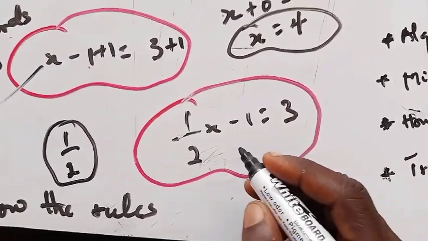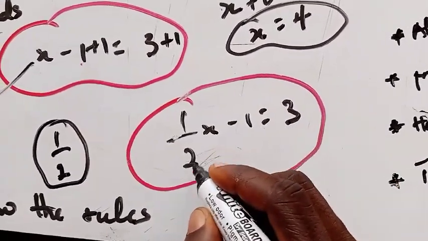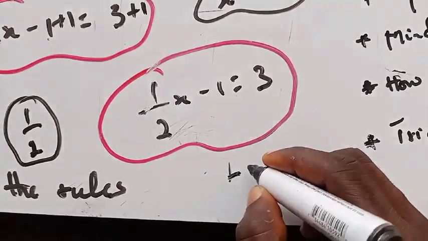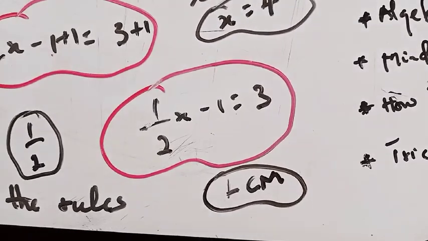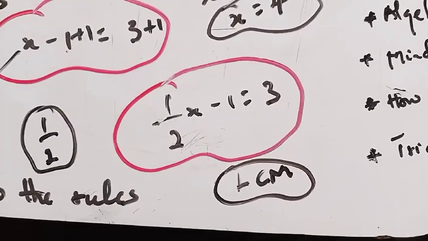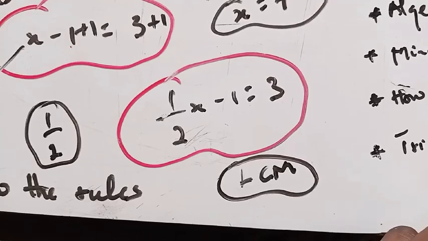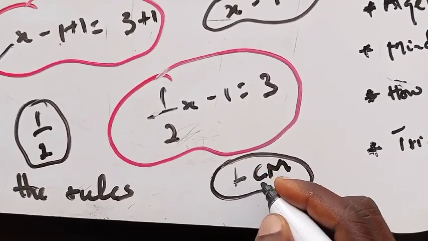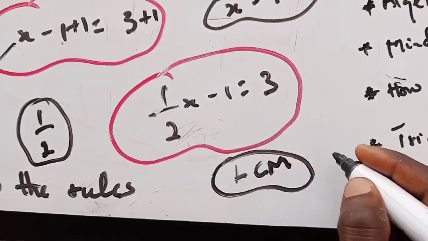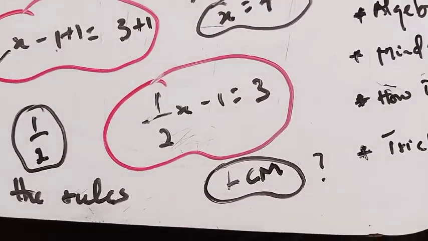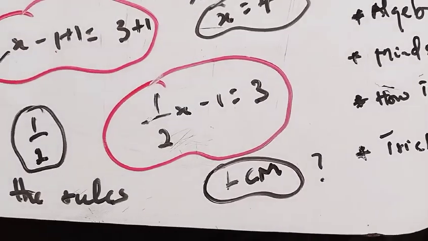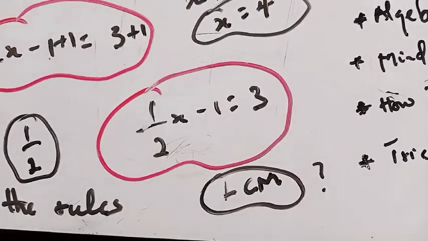The rule here says that if we have a fraction in this way, you need to find something that we call the least common multiple. Have you seen? That is why you need to know every rule that is governing every people in their respective location. So this is what we call the least common multiple. So how do you find the least common multiple? Once you know the rule and how to apply them, everything will become very, very easy for you to move on.